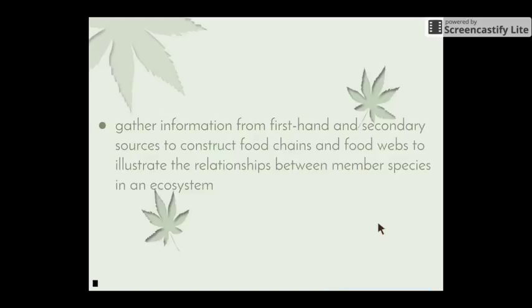So the dot point that we'll be looking at in class is gather information from first-hand and secondary sources to construct food chains and food webs to illustrate the relationship between member species in an ecosystem. Okay, so all those things that we've just talked about in the video, we're going to be putting into practice in class.